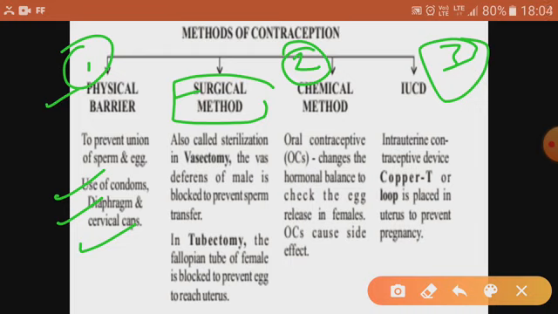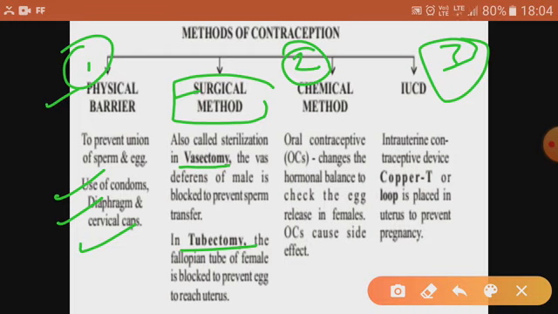Now the surgical methods are the permanent methods, as I already told you. There are two surgical methods. One is vasectomy, which is done in males, and tubectomy is done in females. What is vasectomy all about? It is related to the vas deferens. The vas deferens is the sperm duct. The sperm duct is cut and tied.